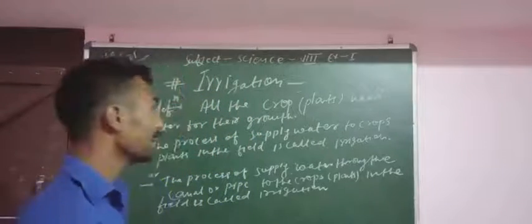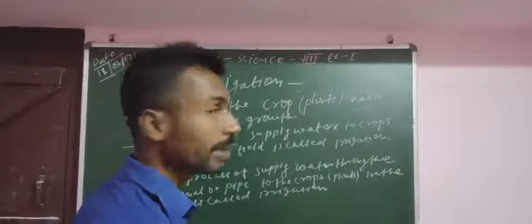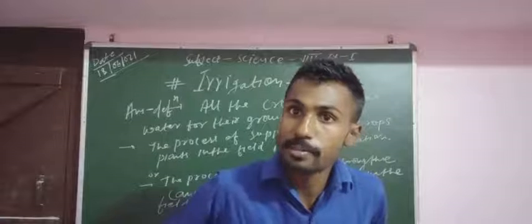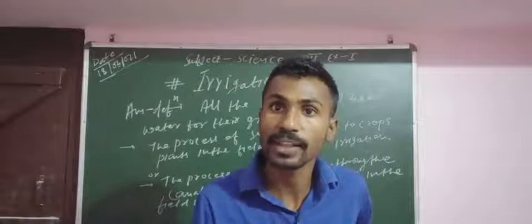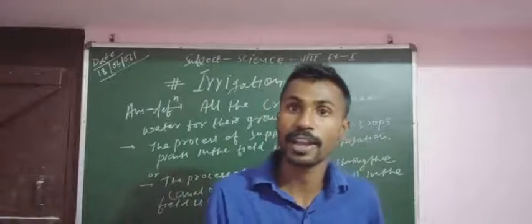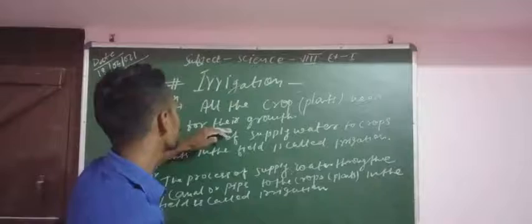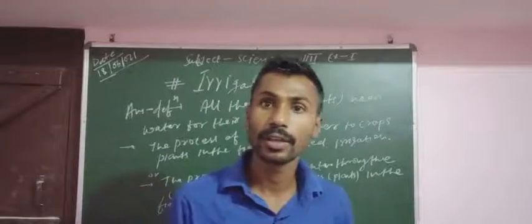The second point is irrigation. To define irrigation, our question is: what is irrigation? As we know, water is the fundamental compound for all living things, as a plant, as animals, as human beings, and all those living things. That means water is a fundamental compound, so water is necessary for their growth.